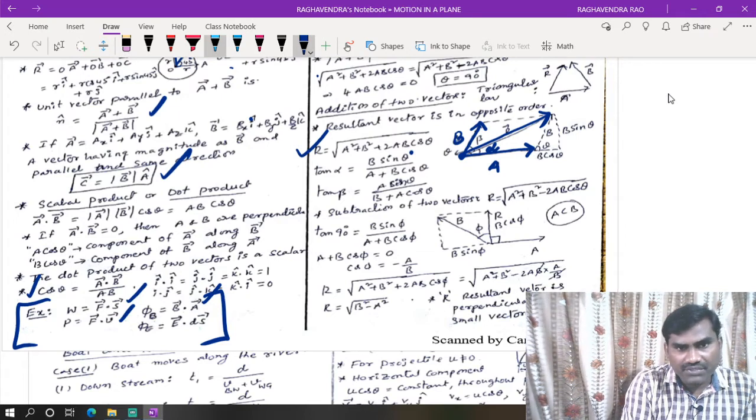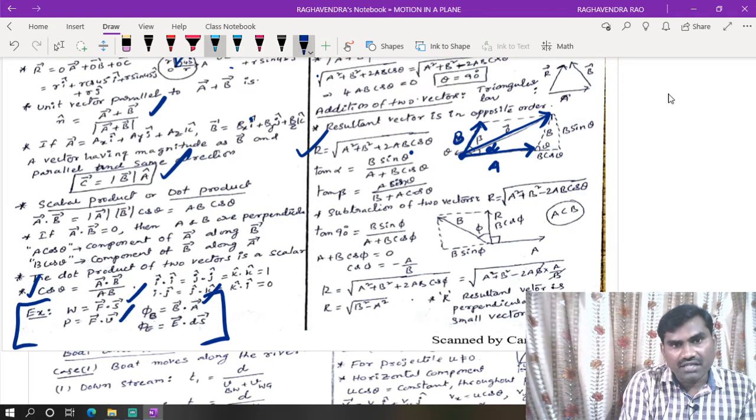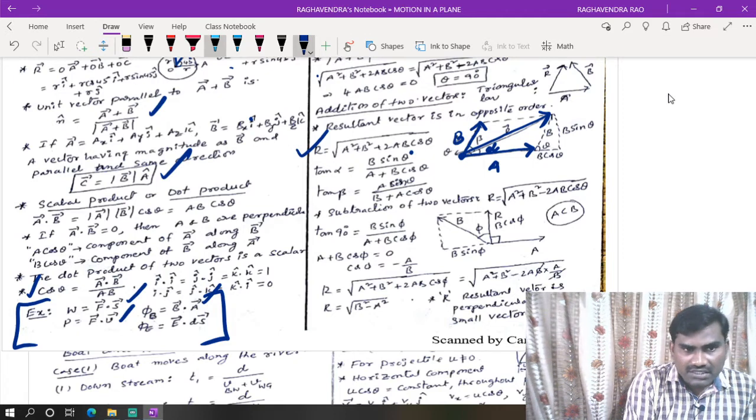Now here we can take it like this. This is A bar. This b cos theta is the component of b along A. B sin theta is the component of b perpendicular to A. So now we can take it in this manner. Here tan alpha is equal to b sin theta by A plus b cos theta. Now alpha is the angle made by A with the resultant vector.